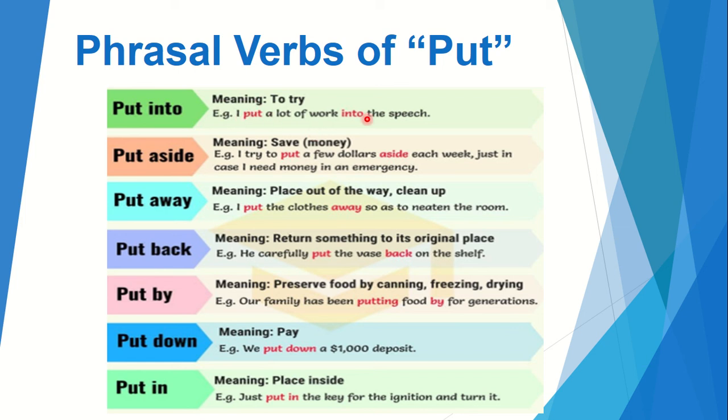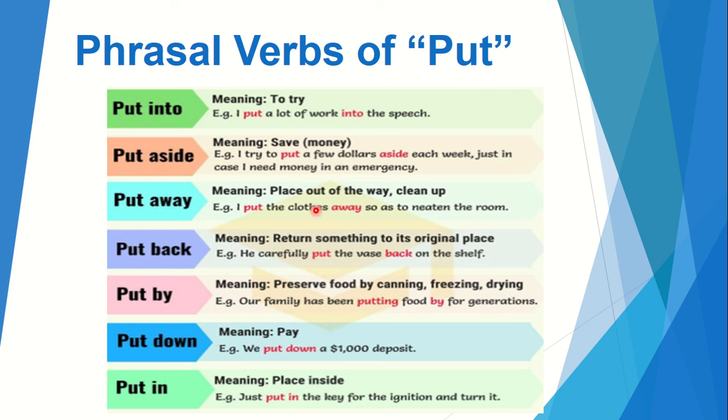Put and into are separated by this direct object, so this is separable. Put aside means to save money, to save something. I try to put a few dollars aside each week just in case I need money in an emergency. Here again you see that this is a separable phrasal verb.